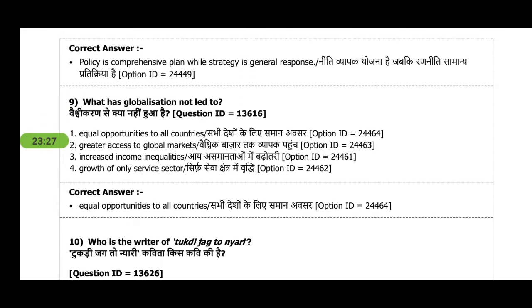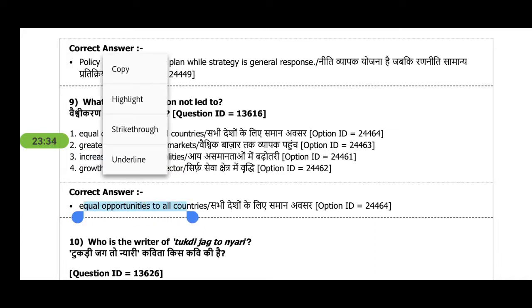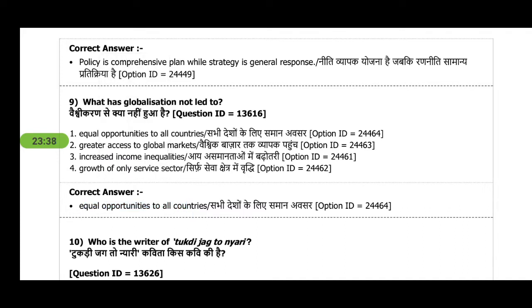Next is, what has globalization not led to? So you can see that equal opportunity is the thing which it has not achieved, because there is so much inequality in the capitalistic world.